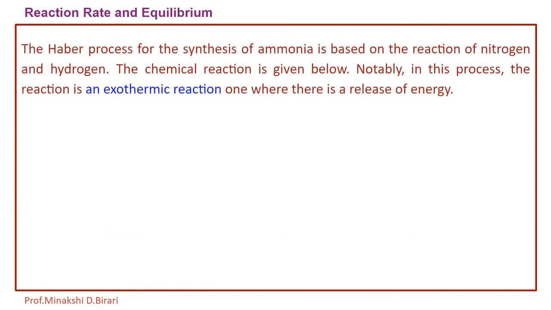Let us see the reaction rate and equilibrium involved in the manufacturing process. The Haber process for the synthesis of ammonia is based on the reaction of nitrogen and hydrogen. The chemical reaction is given below. Already we have studied N2 gaseous plus 3H2 gaseous give the formation of 2NH3. In this process the reaction is an exothermic reaction, one where there is a release of energy. So it is called an exothermic reaction. So this N2 reacts with 3H2 to give the formation of 2NH3.